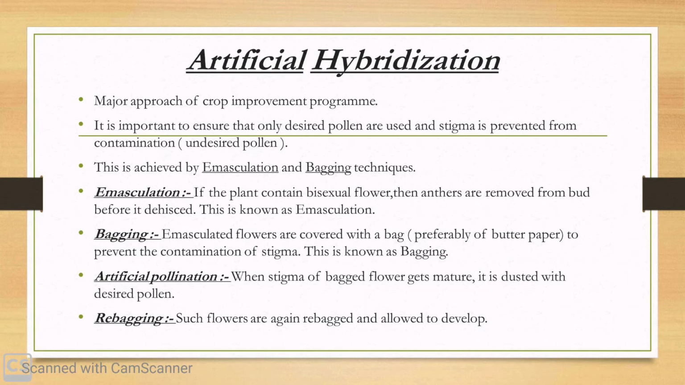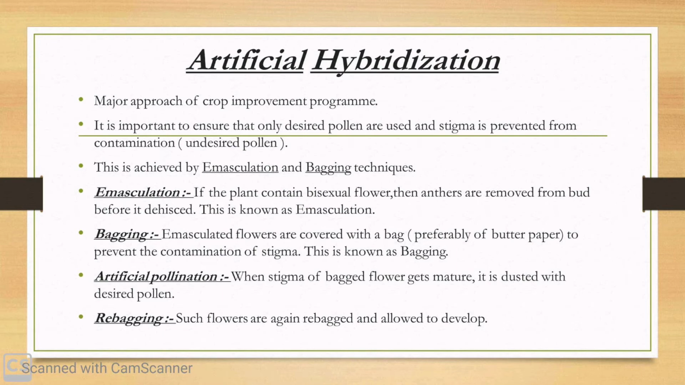When the stigma of the bagged flowers attains receptivity, mature pollen grains are collected from the anthers of the male parent and dusted on the stigma of the bagged flowers, which are on the female parent plant. The flowers are again rebagged and they are allowed to develop further. This is known as rebagging.